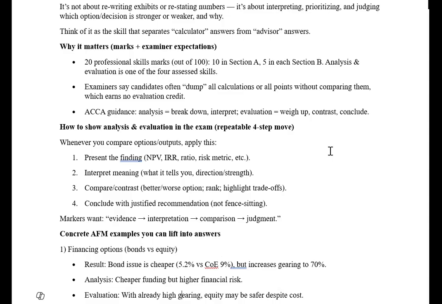Let me give you the example. For example, there are two options, share for share exchange and cash offer. You are recommending cash offer because it has higher gain. But you also have to tell that there is an immediate tax on the cash offer. If you're recommending share for share exchange because it is a huge gain, you also have to tell that this is an unrealized gain.